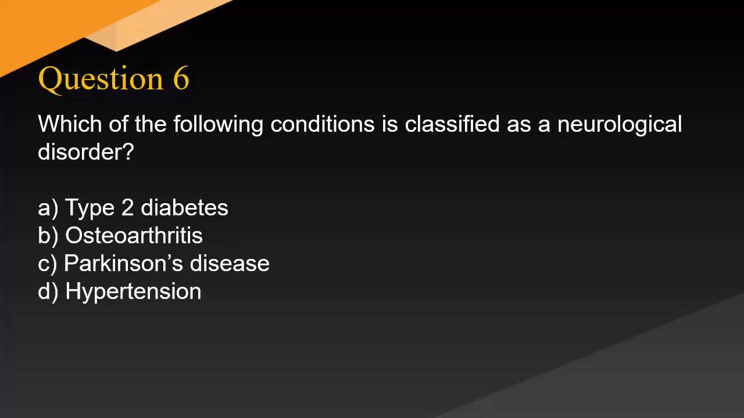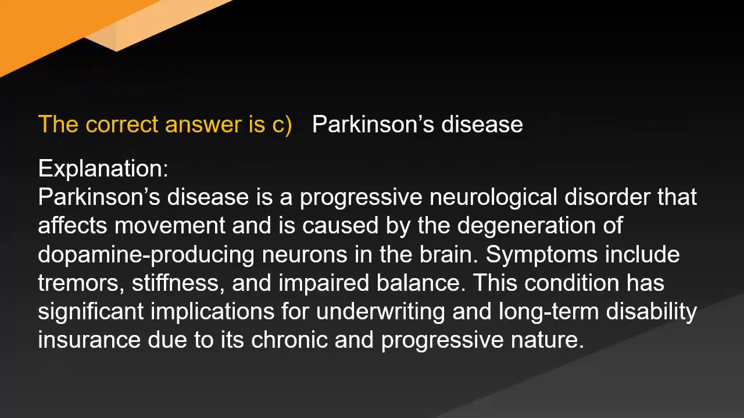Which of the following conditions is classified as a neurological disorder? A. Type 2 diabetes. B. Osteoarthritis. C. Parkinson's disease. D. Hypertension. The correct answer is C.